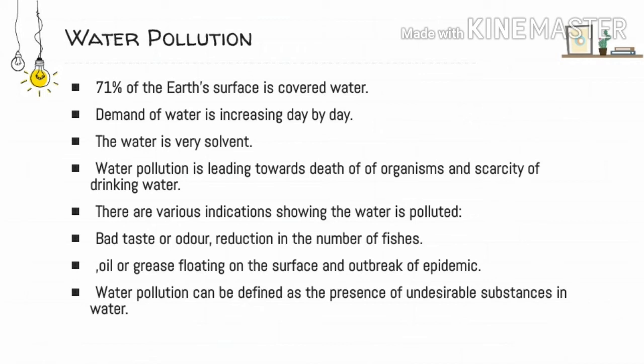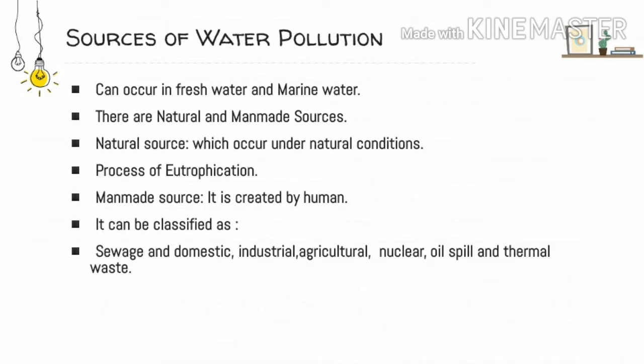In short, we can define water pollution as the presence of undesirable substances in the water. That means when undesirable substances like organic, inorganic, biological, and radioactive substances are added to the water, and the water becomes unfit for human beings, animals, or marine life, then we say that the water is polluted. The water pollution we are discussing can occur in fresh water as well as in marine water.